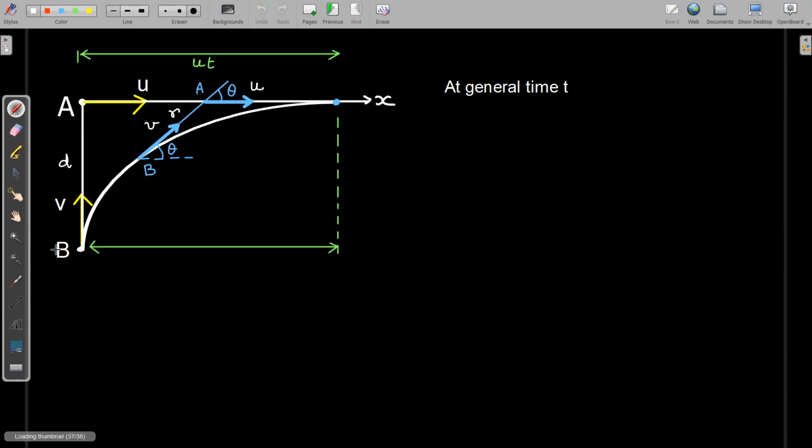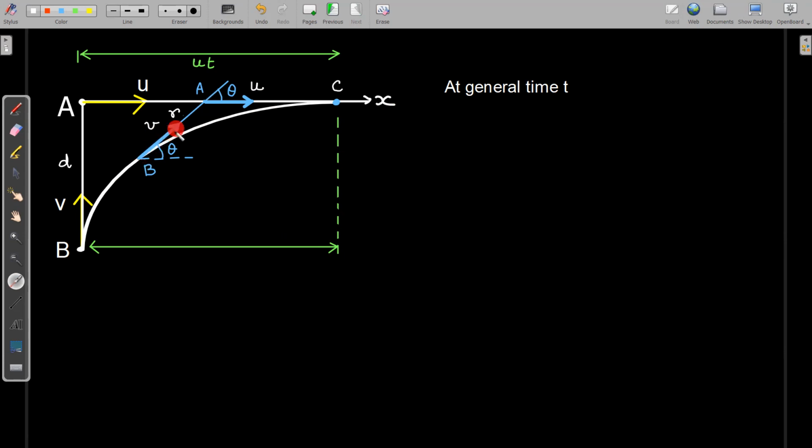Since the velocity of particle B is always towards A, you can see that at any general time, if particle A is at this position, then the velocity of B is towards A. So the velocity of particle B will always be directed towards A. Let us say this is the point C where the particles will meet. Now, at any general instant, suppose this is the position of particle A and this is the position of particle B.